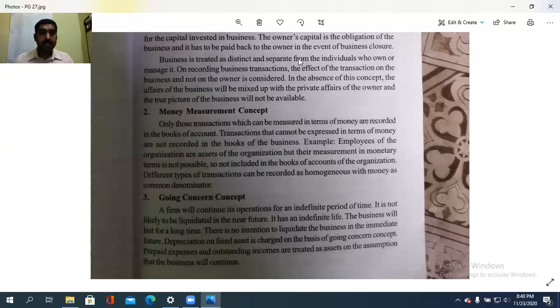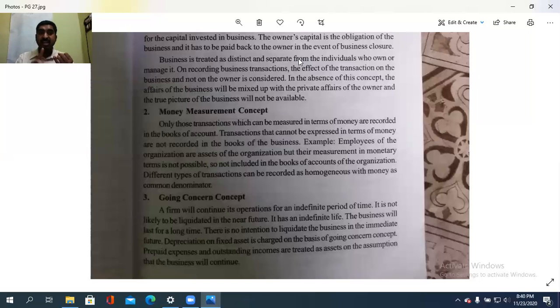Clear? So that a firm will continue its operation for an indefinite period of time. It is not likely to be liquidated in the near future. It has an indefinite life also. Means I am telling the content only, just to read the other things. Okay. So I will share the thing. So just to read that.